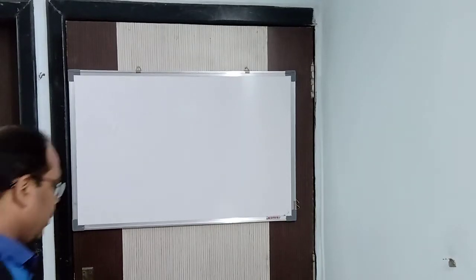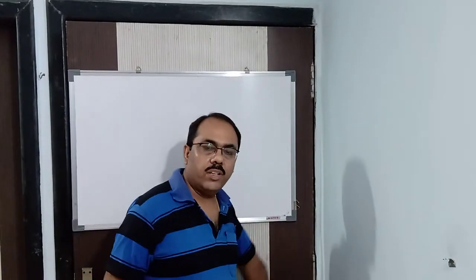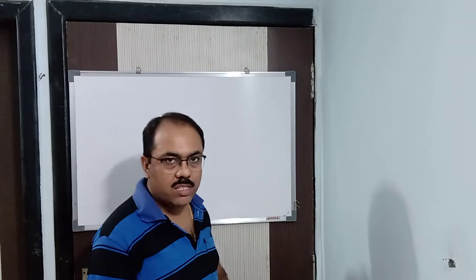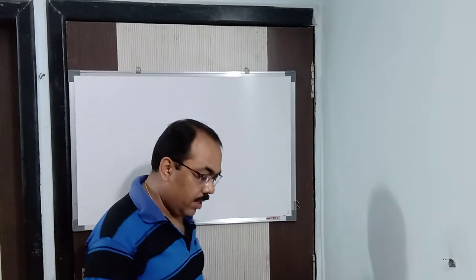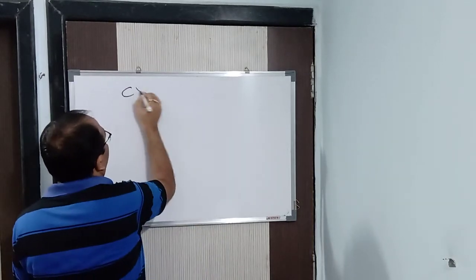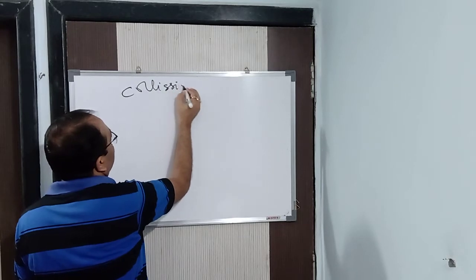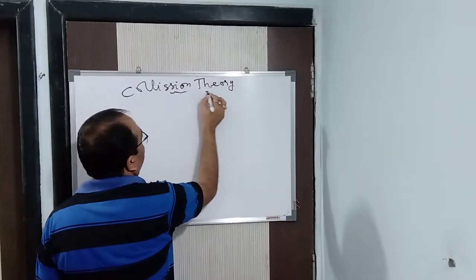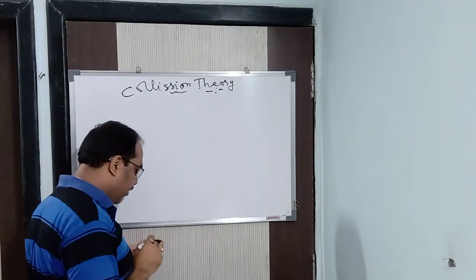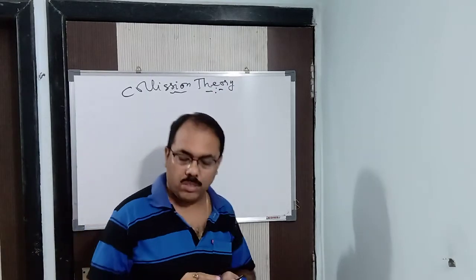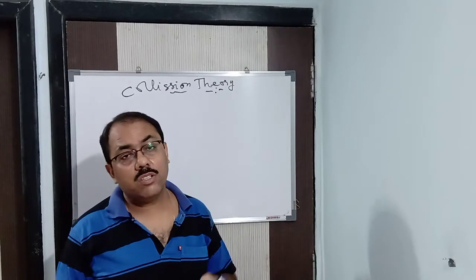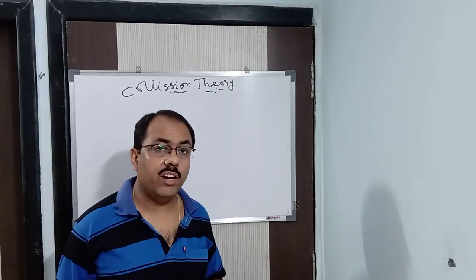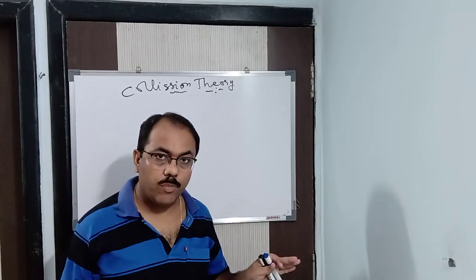Now continuing with this particular chapter, chemical kinetics, we are into the last part of this chapter. I'll now be discussing collision theory with you. I told you earlier that there are two types of collisions. One is effective collision, another is ineffective collision. Effective collisions always give rise to a product. Ineffective collision does not result in the formation of product.